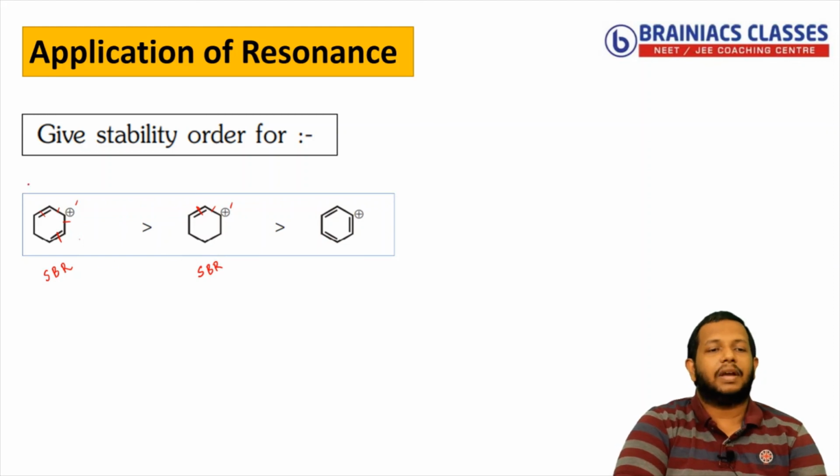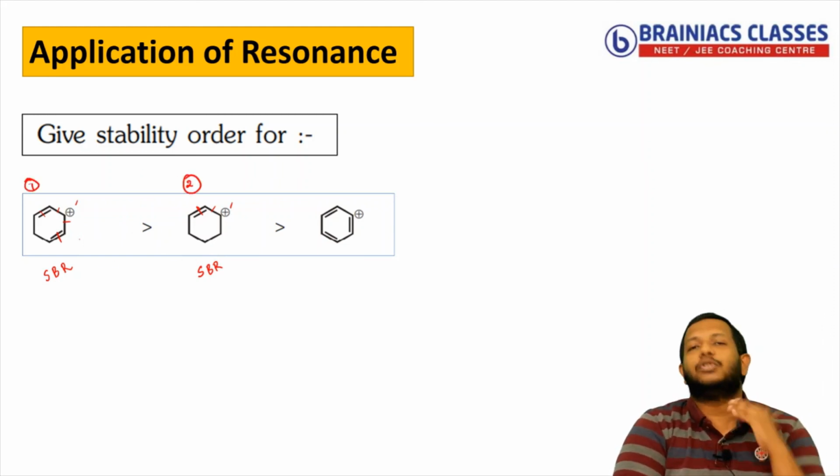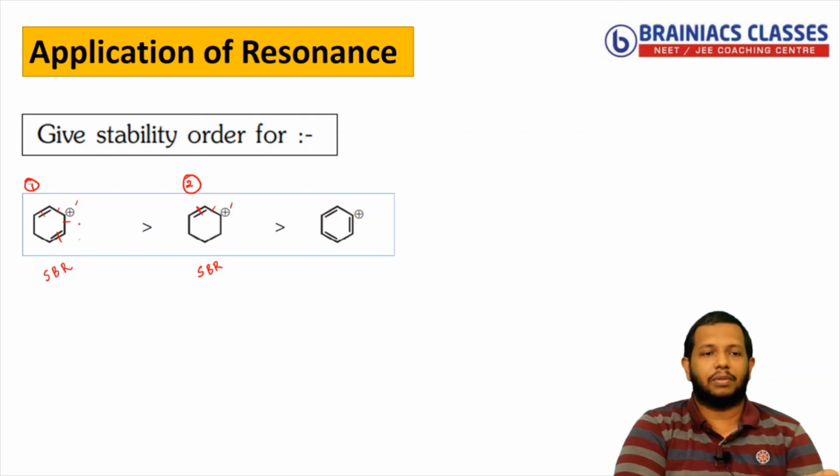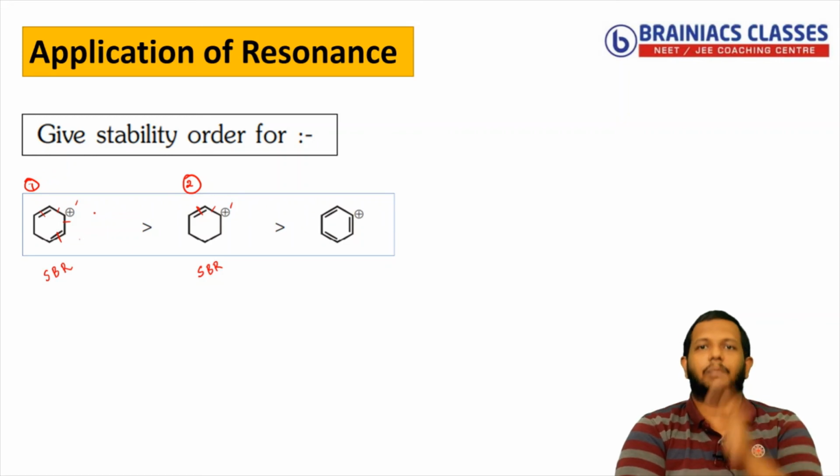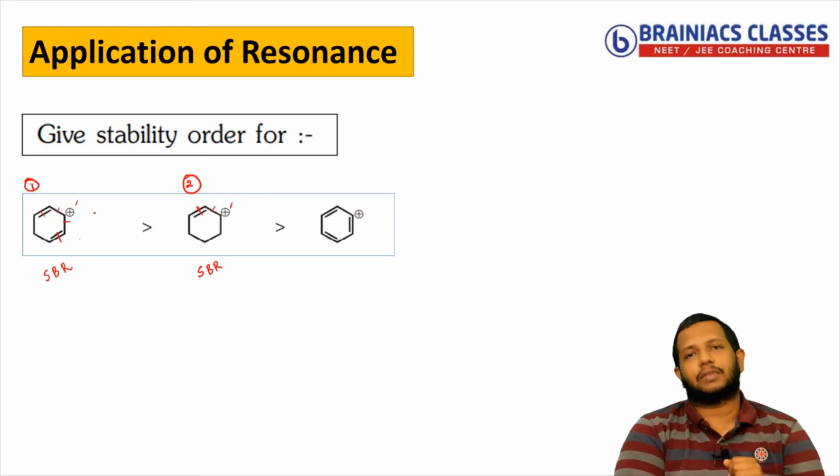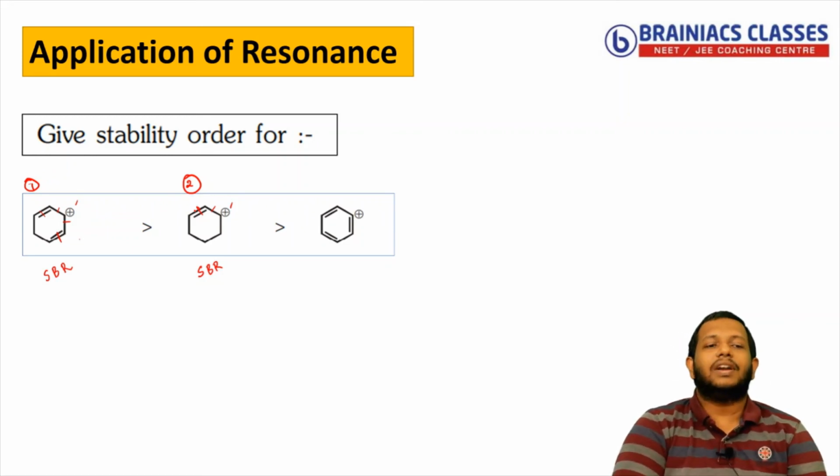But on comparing 1 and 2, you can see one thing. More amount of conjugation is present in which one? 1. Because double bond, single bond, positive charge, single bond, double bond. So you can draw more amount of resonating structures. So 1 is more stable than 2.